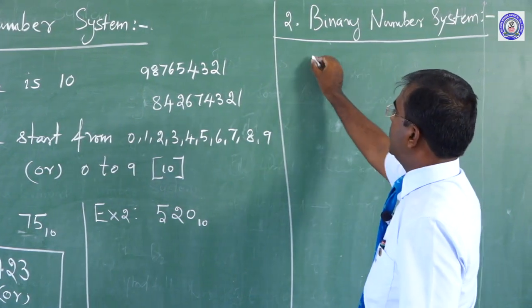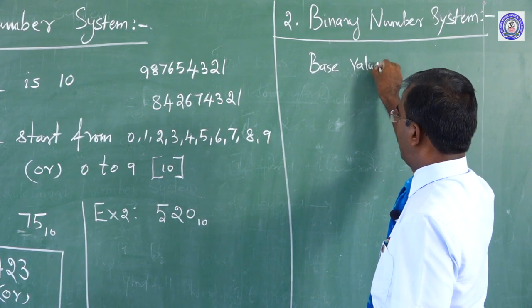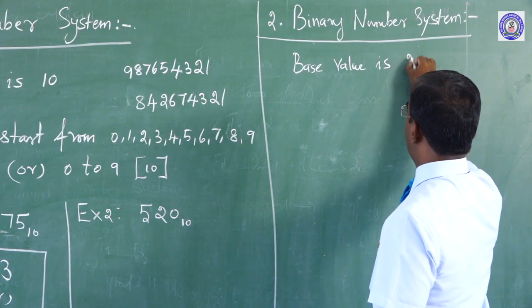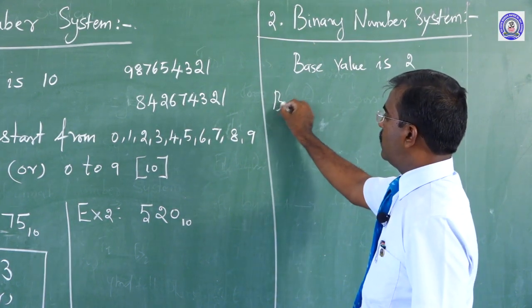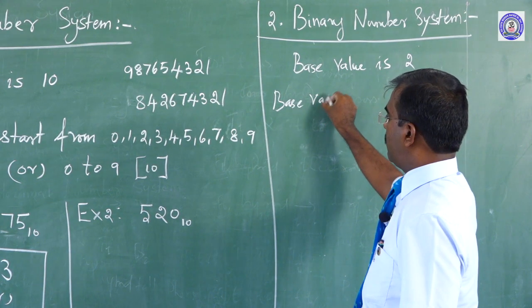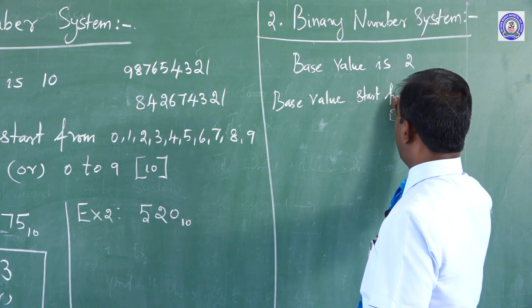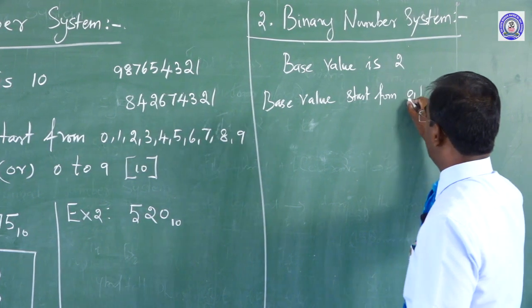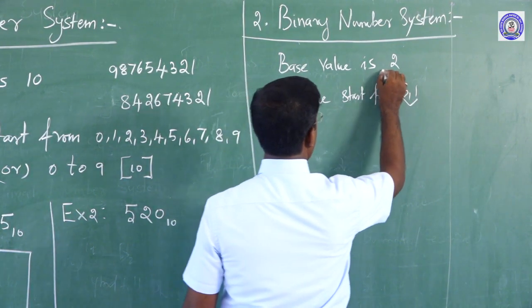That is why the base value is 2. We write the base, and the base value starts from 0, 1. So, 0 and 1 make 2, so the base value is 2.